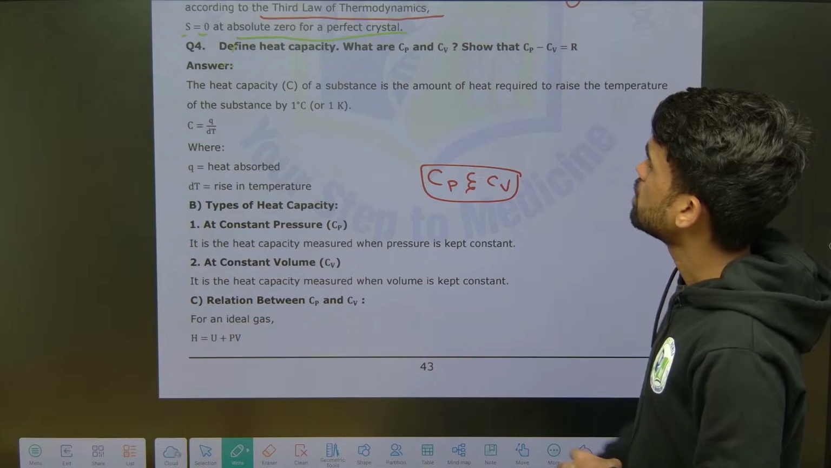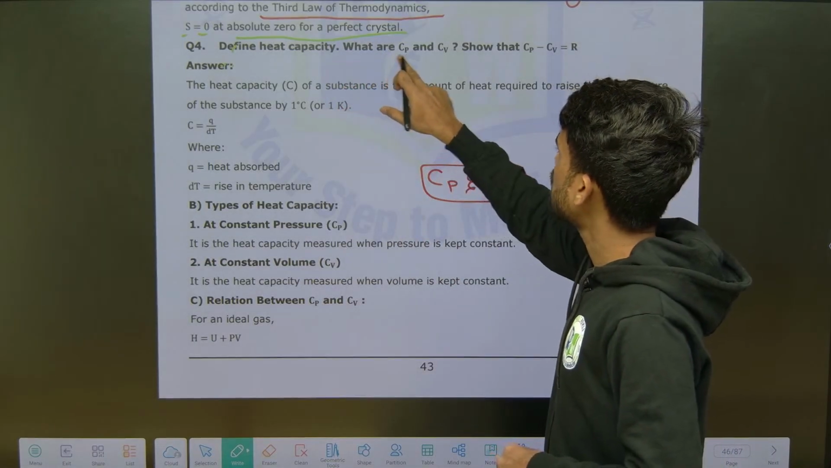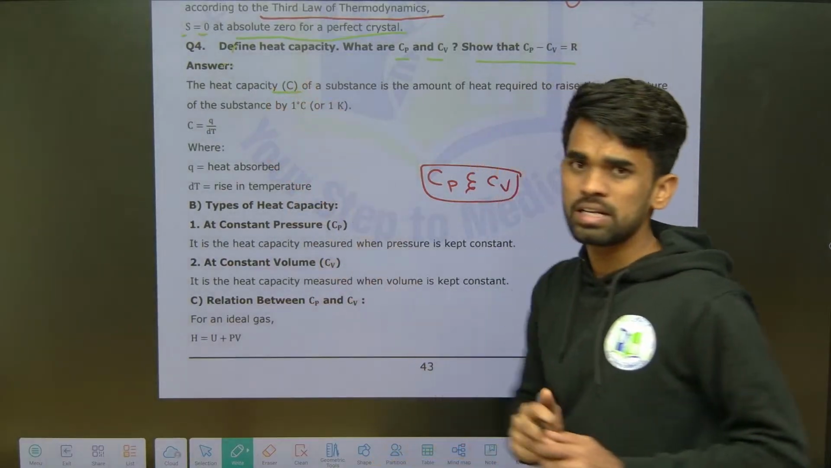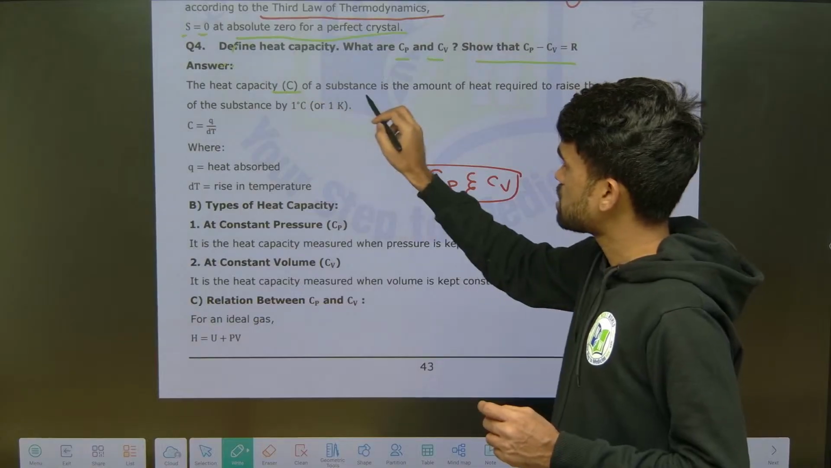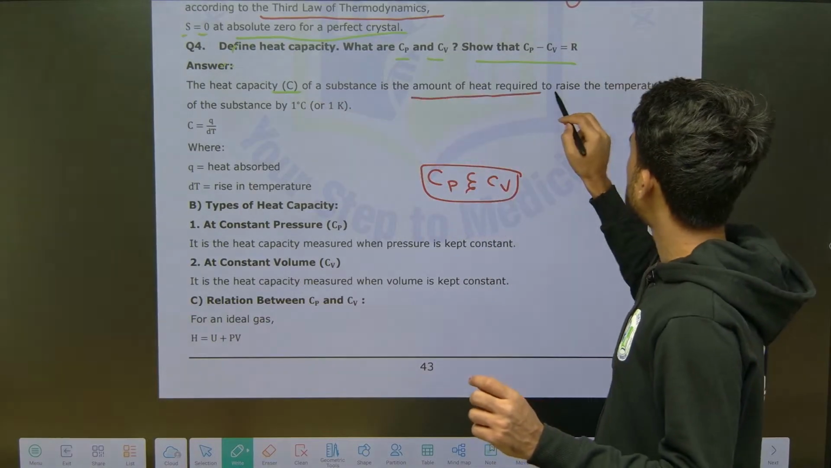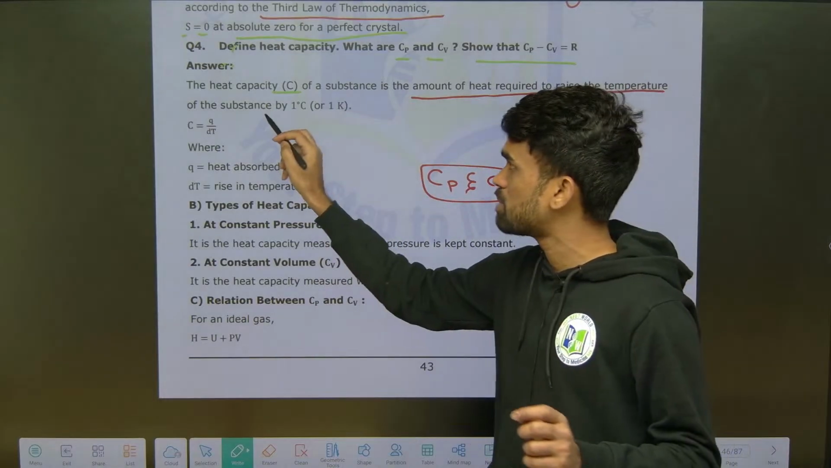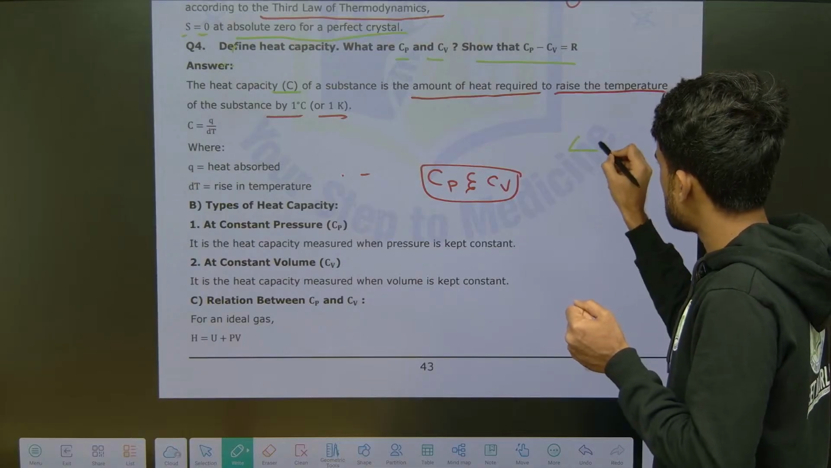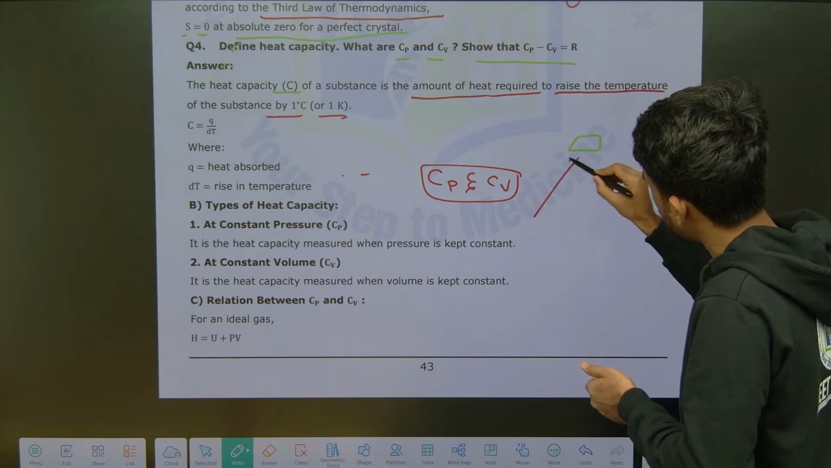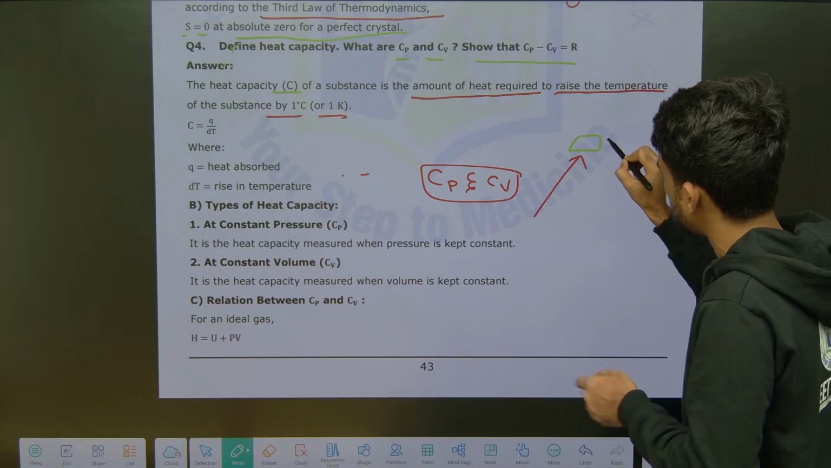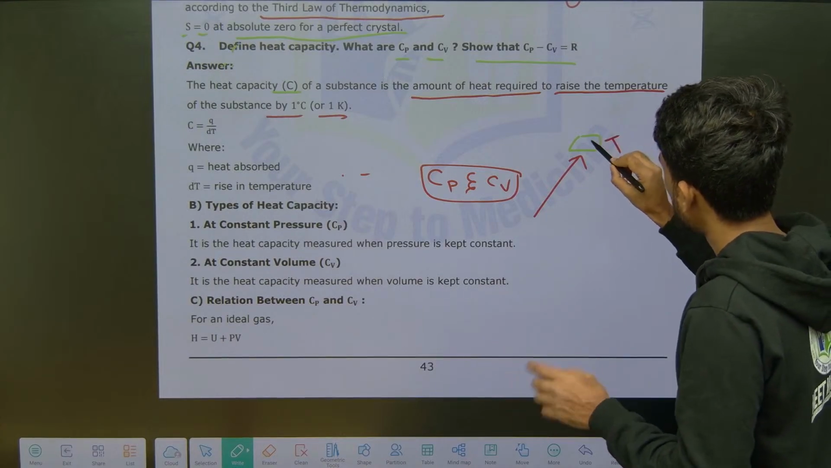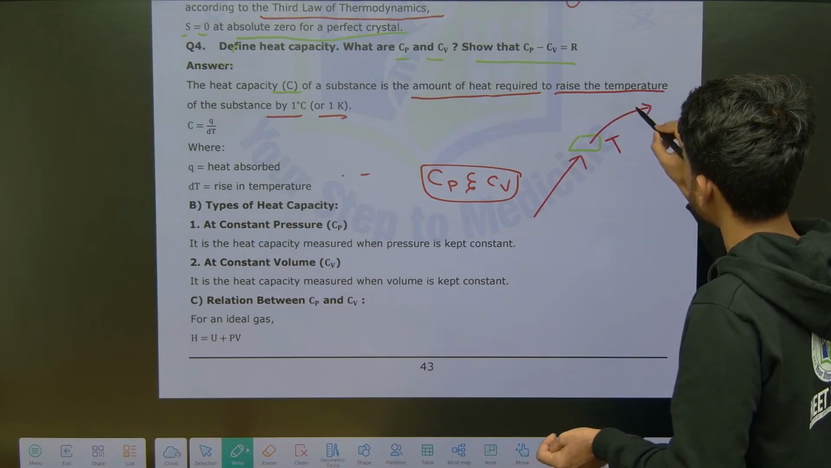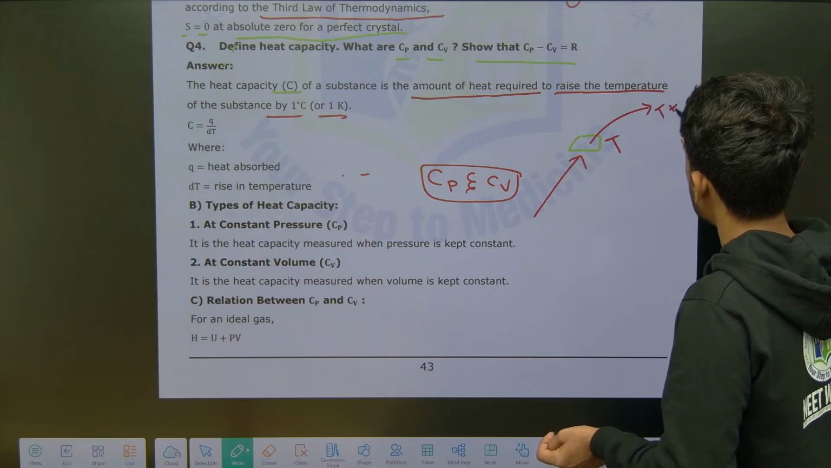Look here: define heat capacity and what are Cp and Cv, show the relation between them. Heat capacity of a substance is the amount of heat required to raise the temperature of the substance by 1 degree or 1 Kelvin. For example, there is a substance here, and its temperature is now T. What is the amount of heat required to raise the temperature of this substance from T degrees Celsius to T plus 1 degree Celsius?